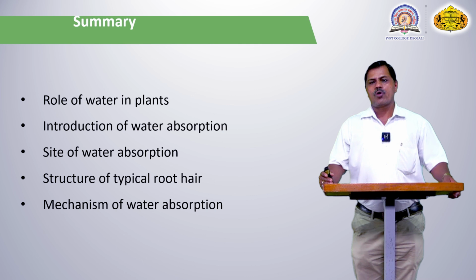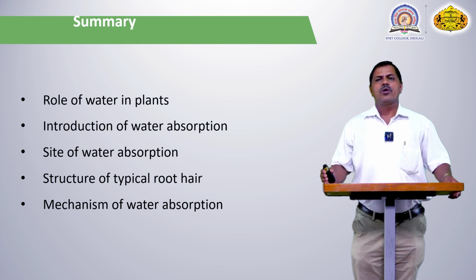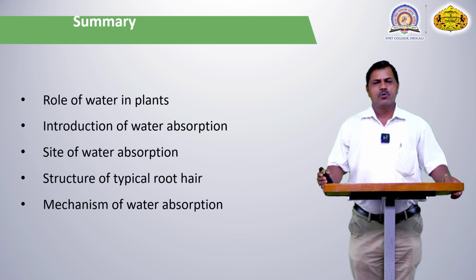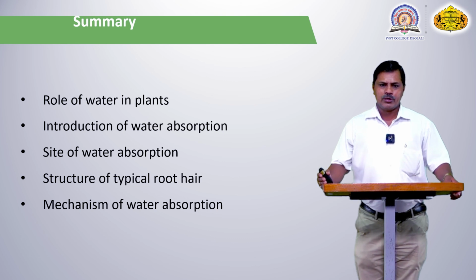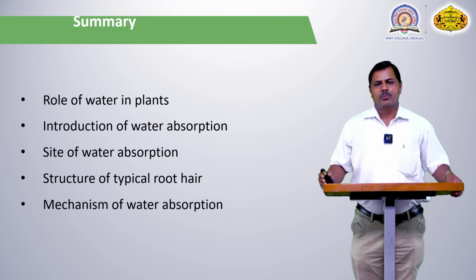Then the introduction to water absorption. There are different parts of the plant body. The majority of water absorption is by the root hair, which absorbs the water molecule. Other parts of the plant body, like leaves and certain parts of the stem, also absorb water molecules. We will study them. Then the site of water absorption: the root hair plays the major role in the absorption of the water molecule.